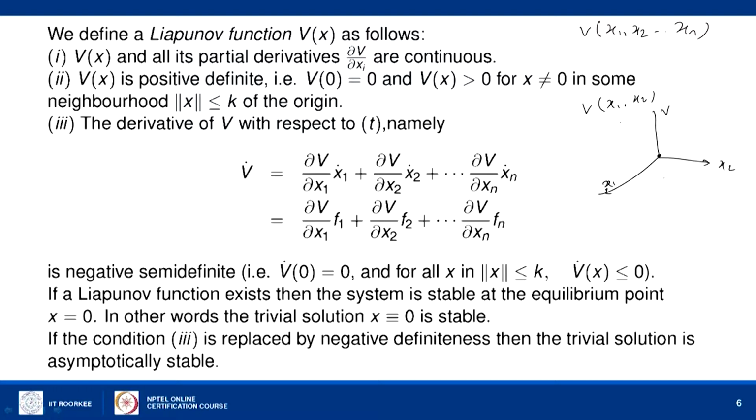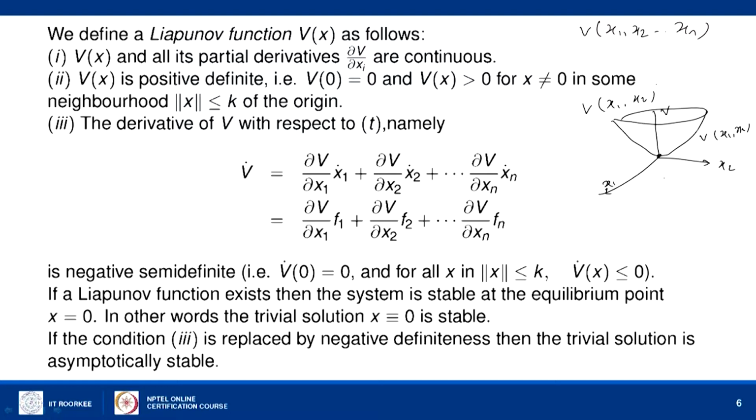This is the value of v. So, the graph of this is something like this. It is a surface v of x1, x2 always above the x1, x2 plane. So, it need not be a paraboloid type of symmetric shape, it may be some surface which is just above the x1, x2 plane and 0 at the 0 point.